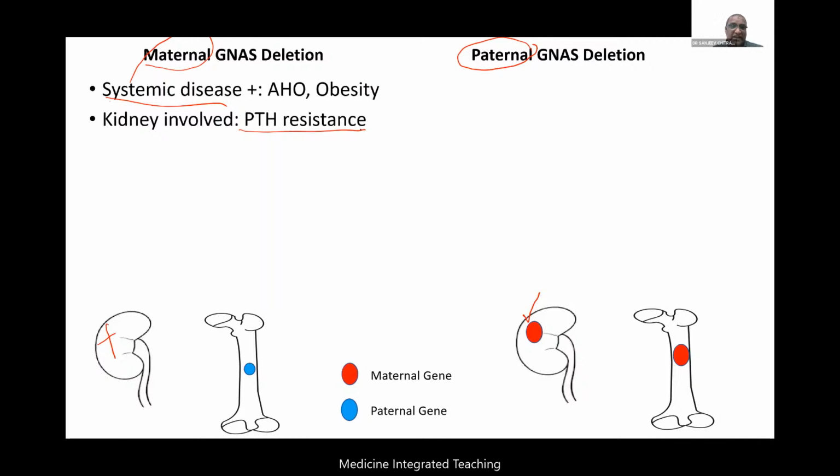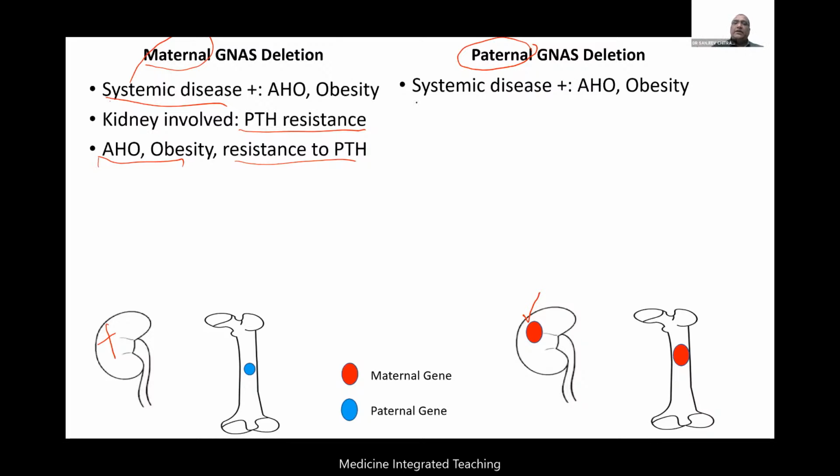Parathormone resistance in the kidney will be there. So the patient will have AHO, obesity, and resistance to PTH. That is the simple understanding of maternal deletion. If there is a paternal deletion, what will happen?